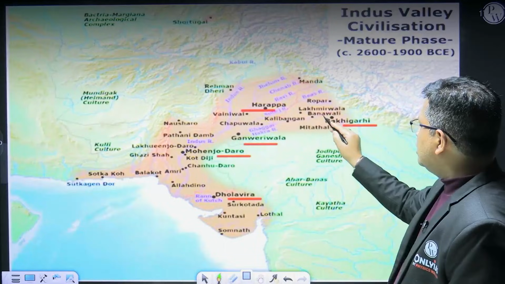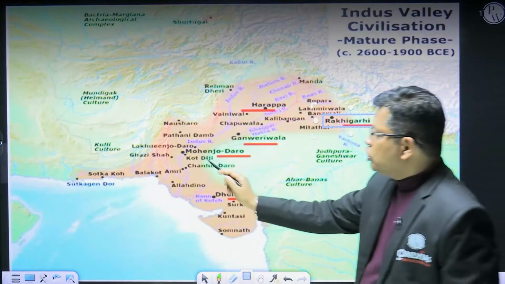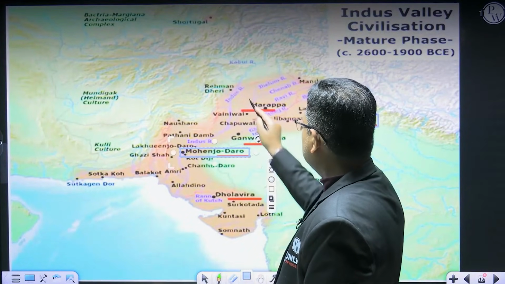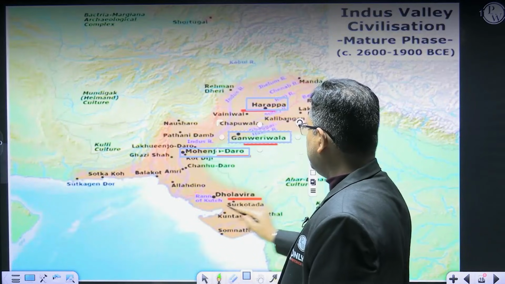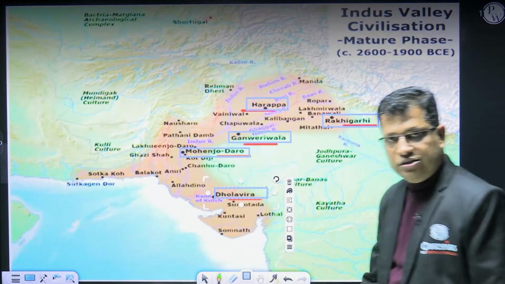So this is your Rakhigarhi, you can see here. Then this is your Mohenjo-daro. Then this is your Harappa. Then this is your Ganweriwala, and then this is your Dholavira. Is it okay? Is it fine?